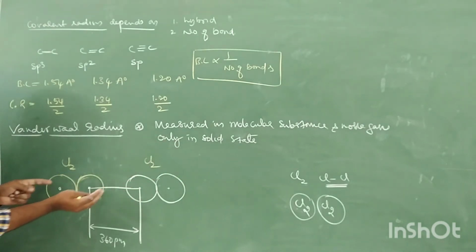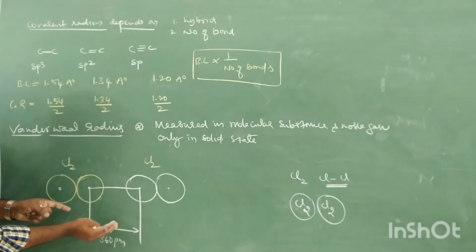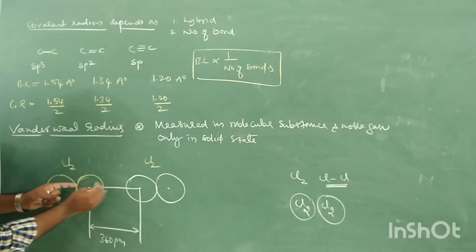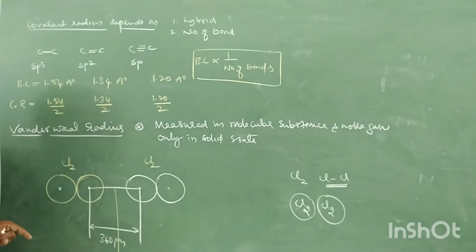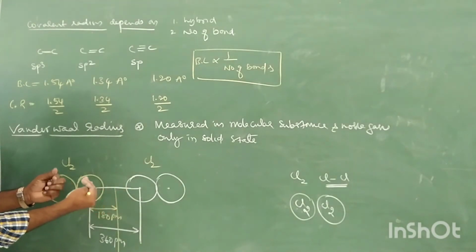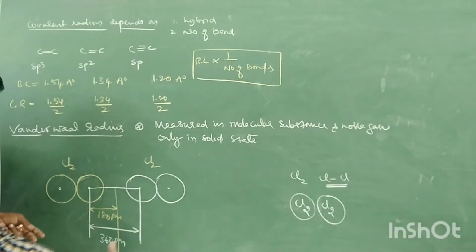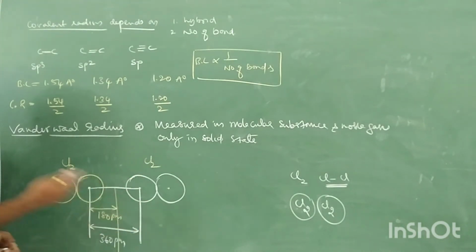held together by van der Waals force of attraction is called van der Waals radius. If it is 360, it should be 180 picometer. So this is called van der Waals radius. Remember, van der Waals radius is always more. Why? There is a weak van der Waals force of attraction, so the molecule maintains a certain distance. Obviously, its van der Waals radius is more.